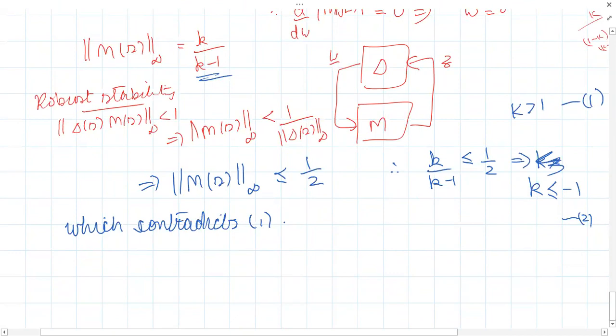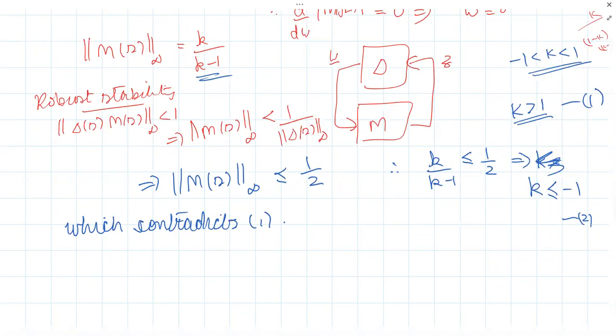From -1 to 1, sir, it will be stable. -1 to 1, what happens? The system would be stable, sir. Are you sure? See, for nominal stability, K should be greater than 1.